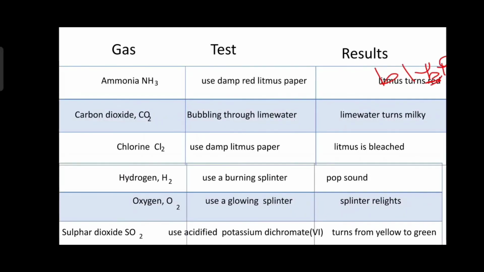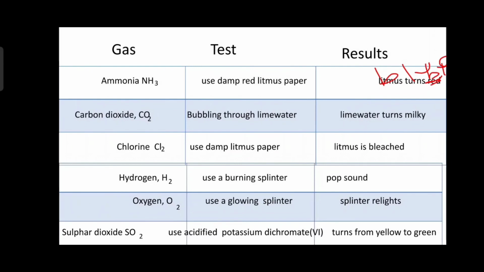Then we discussed the tests for the identification of gases. In gases, we discussed ammonia, carbon dioxide, chlorine, hydrogen, oxygen, and sulfur dioxide. For ammonia, use damp red litmus paper; the litmus paper turns blue. For carbon dioxide, bubble it through lime water, and the result is that the lime water turns milky. For chlorine, use damp litmus paper; the litmus is bleached.